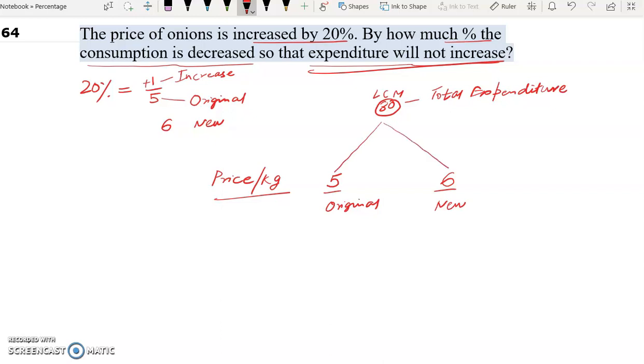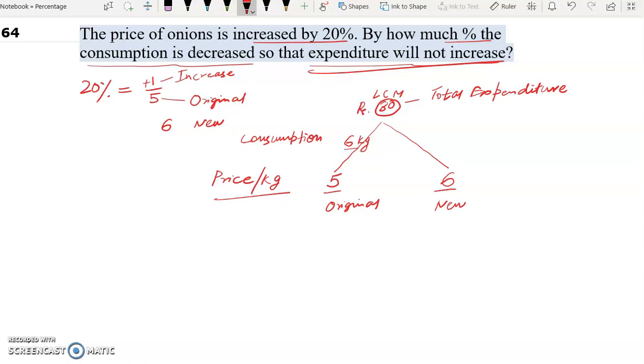Now we can easily find out the consumption. 5 into 6 will give us 30. The original price was 5 rupees per kg, so there was a consumption of 6 kg. So 5 into 6 gives us rupees 30.